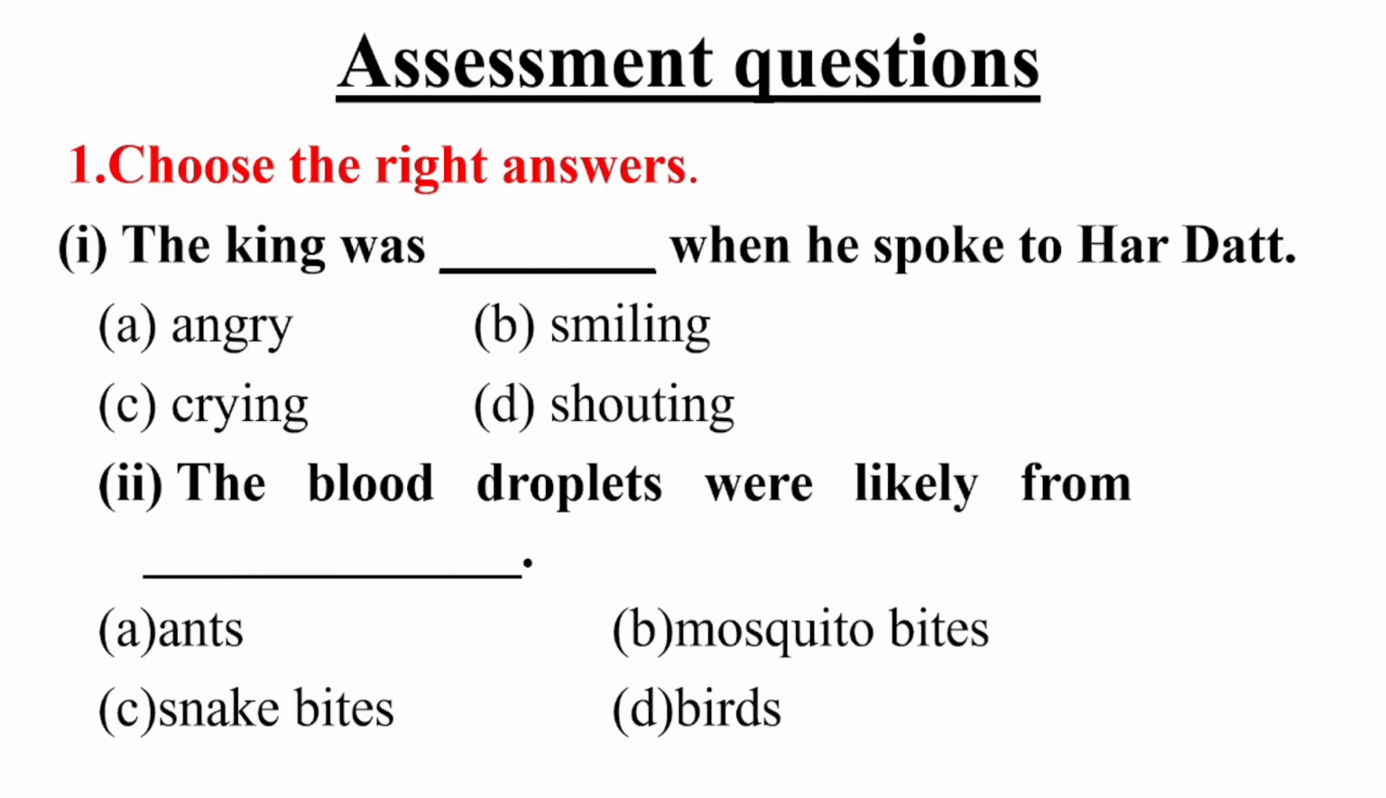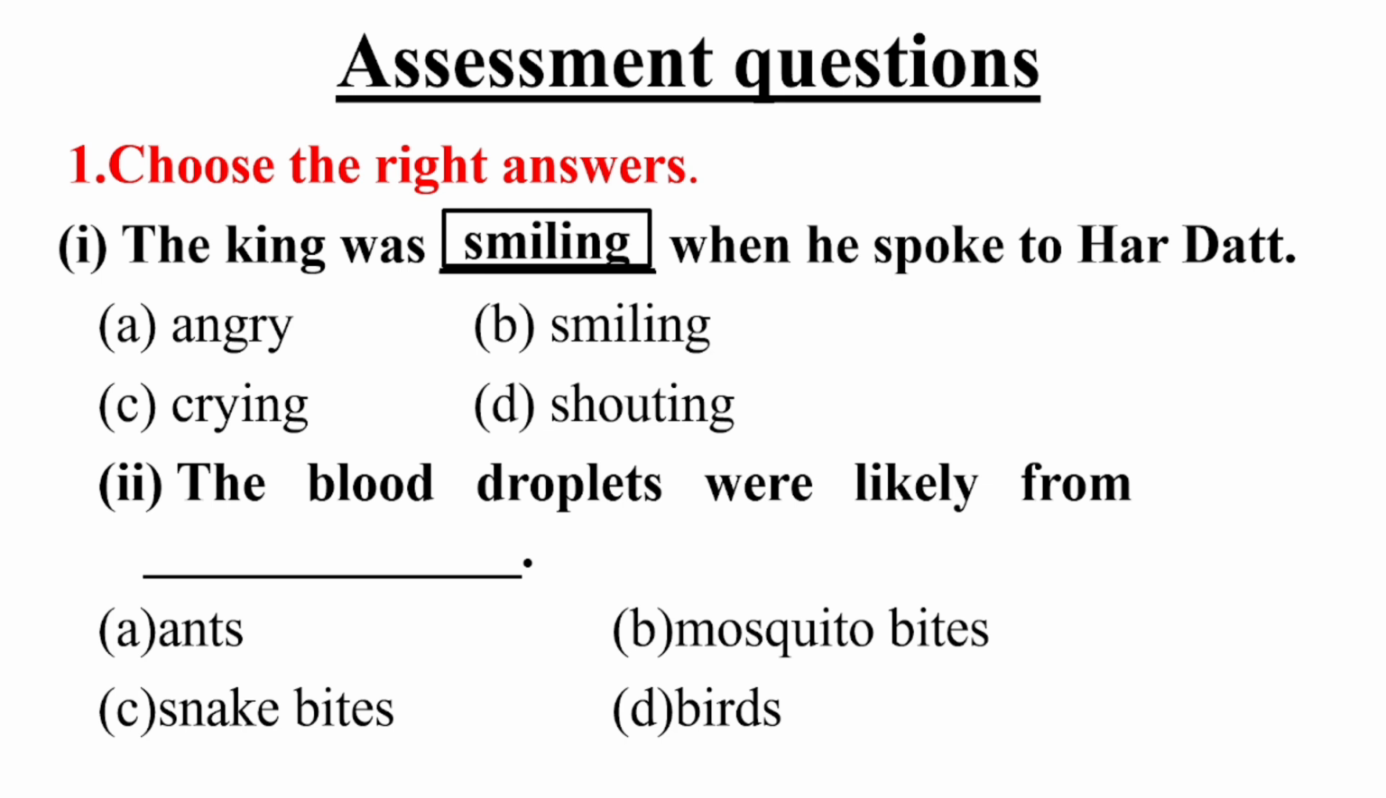Okay. So now move towards our assessment. Choose the right answers. The king was dash when he spoke to Haradatta. The king was: first option angry, second one smiling, third one crying, and fourth one shouting. Which option is right here? Okay, you are right. Your answer is absolutely correct. That is smiling. The king was smiling.